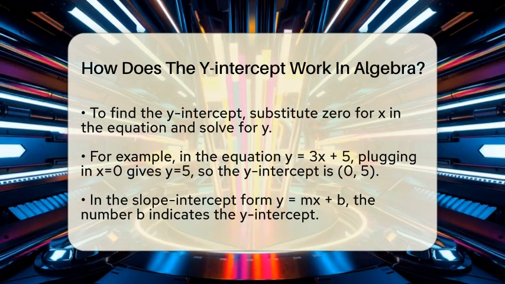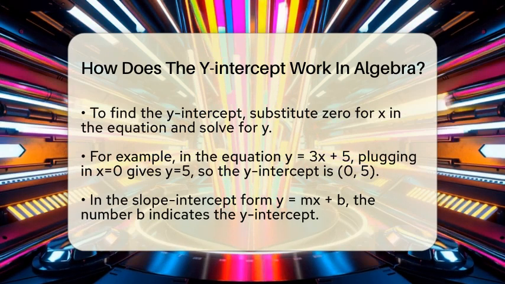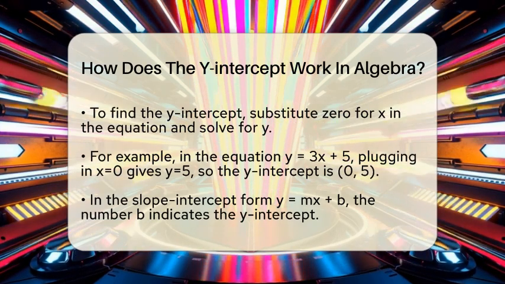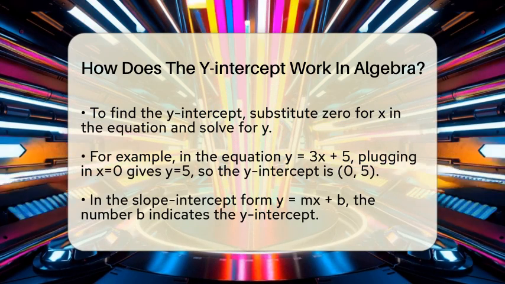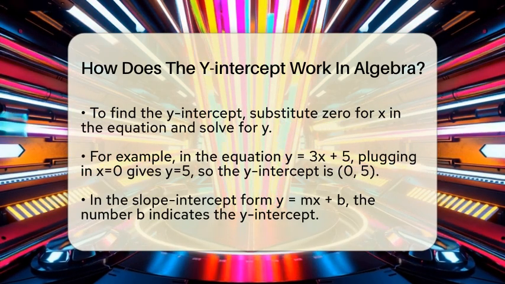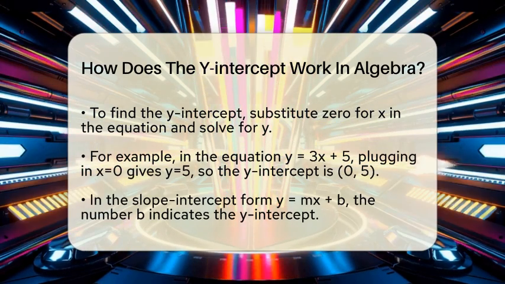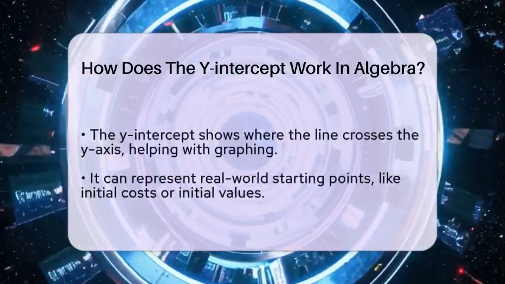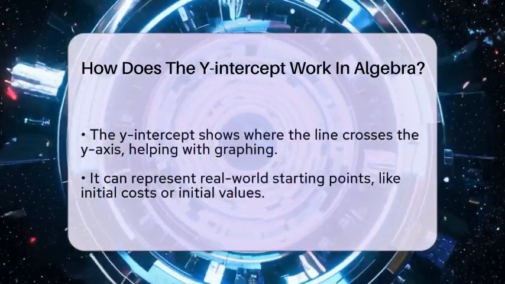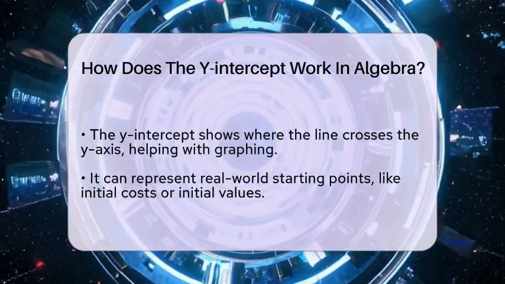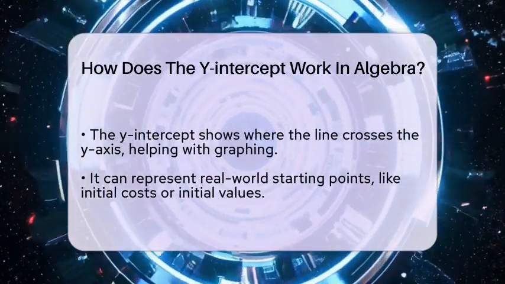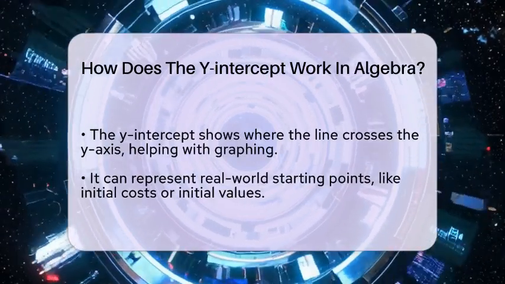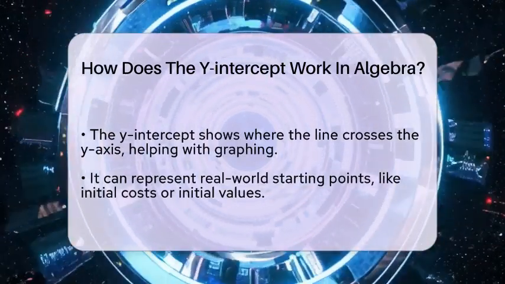In linear functions, the y-intercept is often shown by the constant number added at the end of the equation. When a line is written in the form y equals m times x plus b, the m is the slope or steepness of the line, and the b is the y-intercept. This means the line crosses the y-axis at the point (0, b). If b is 5, the line crosses at (0, 5). If b is negative, it crosses below the origin.